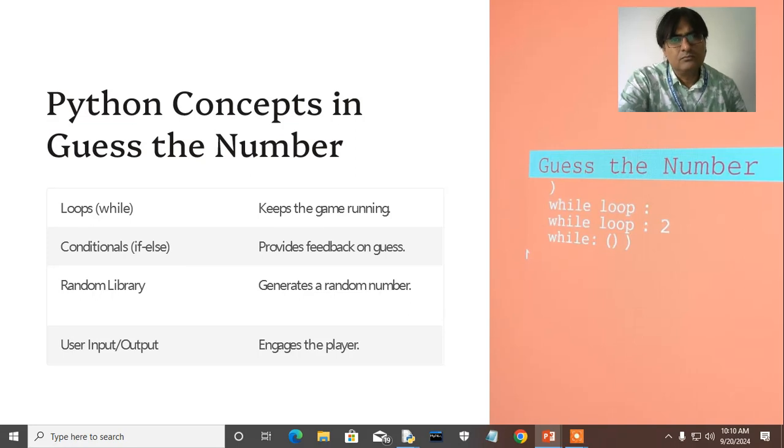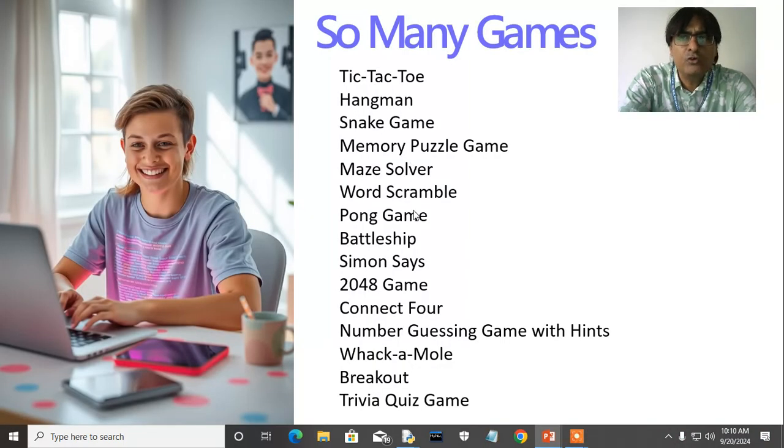So we can teach several concepts, and at the same time the concepts are well received by the students and they enjoy the programming. That should be the main purpose of learning. There are so many games which can be created: tic-tac-toe, hangman, snake game, maze solver, so many games.